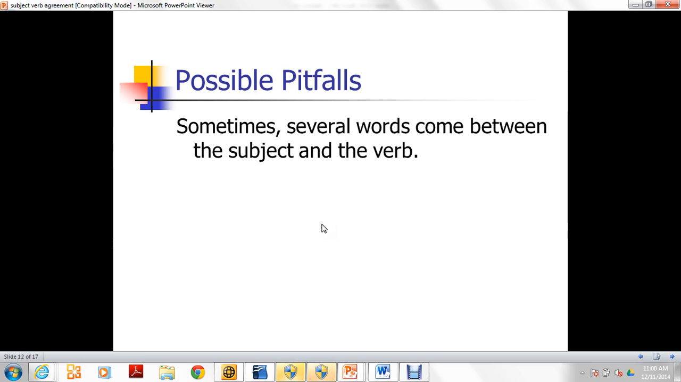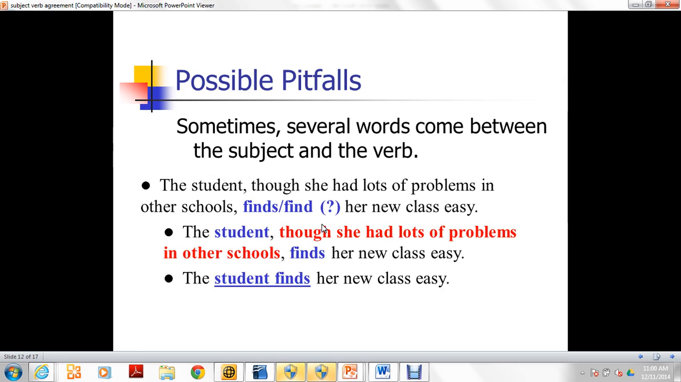Sometimes several words come between the subject and the verb. For example, the student, though she had lots of problems in other schools, finds or find her new class easy. Don't worry about all these other words in between. Just look at student. The student finds. Sometimes they'll try to throw you off like that and put a lot of words in between the subject and the verb. But don't worry about all those other words. Look at the subject and then find your verb.